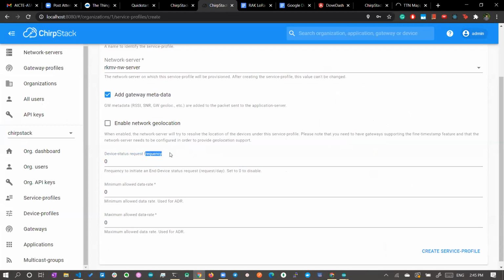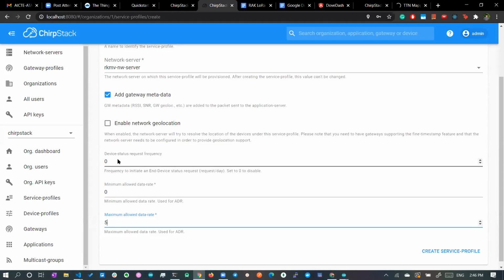If your device is idle, from the LoRa itself you can fetch the device details, like the remaining battery percentage in the device, what the sensor data is, and whether the device is active or not active. All these things you can configure here. So there are the device status frequency, minimum allowed data rate and maximum allowed data rate. The minimum allowed data rate we know is 0, and the maximum allowed data rate is 5. We can give it like this.